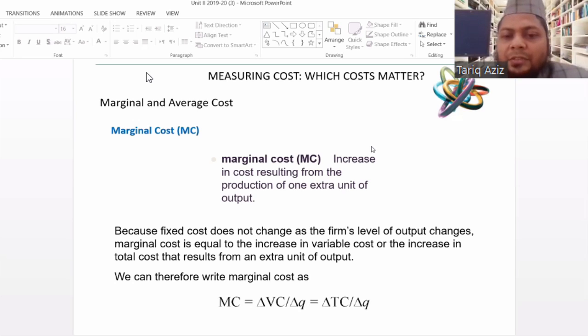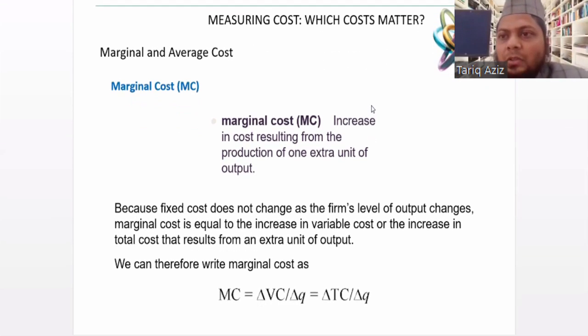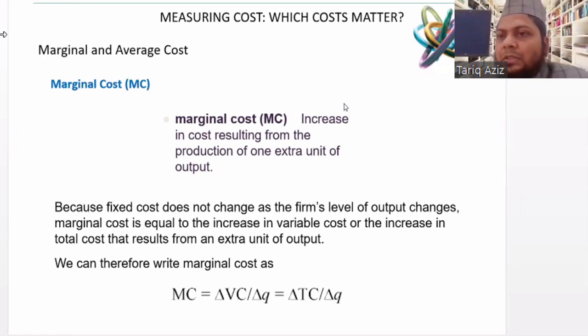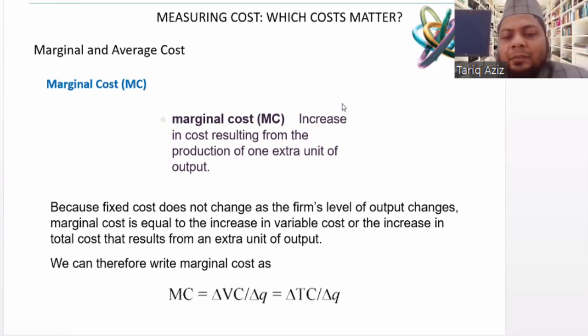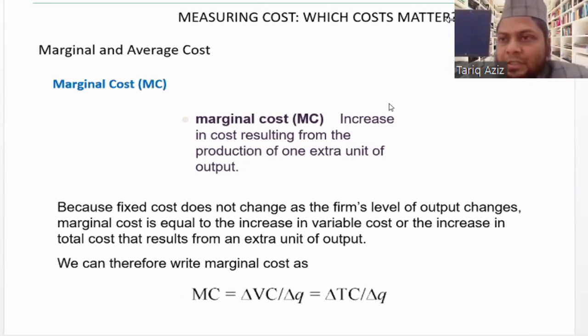Total cost is variable cost plus fixed cost, and the fixed cost component will remain fixed. So whether we take the change in the total cost or the change in the total variable cost, both are the same thing, and we divide that by the change in the quantity of output to give us the figure that is called marginal cost.